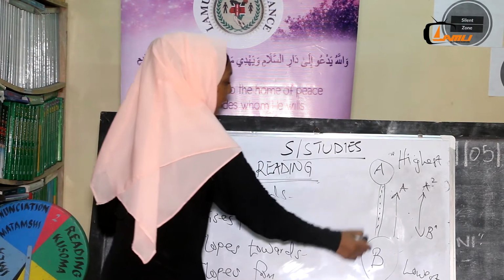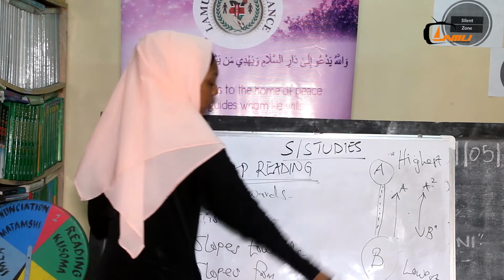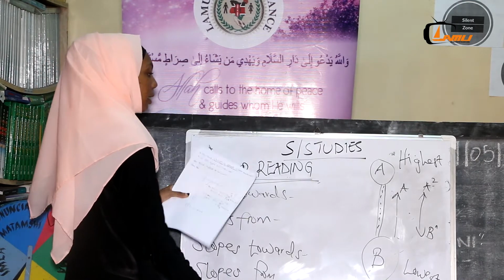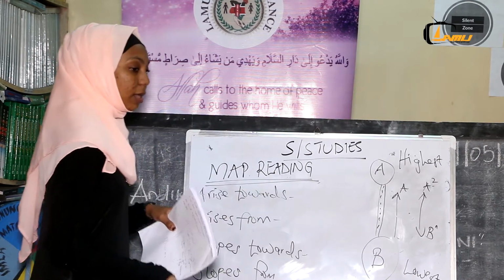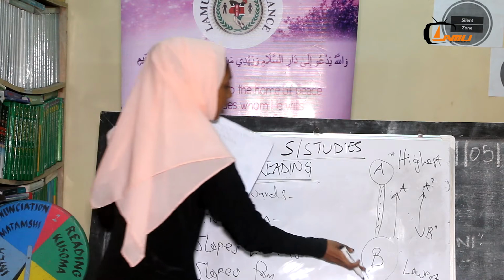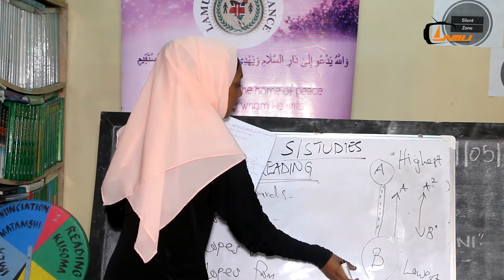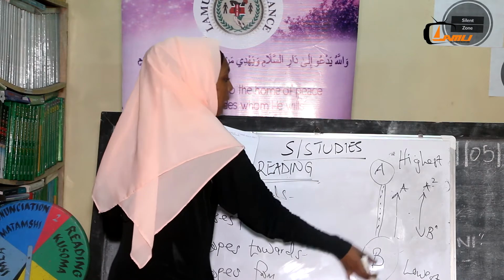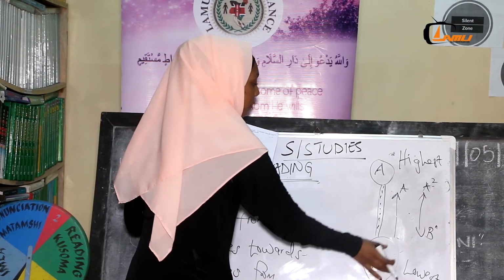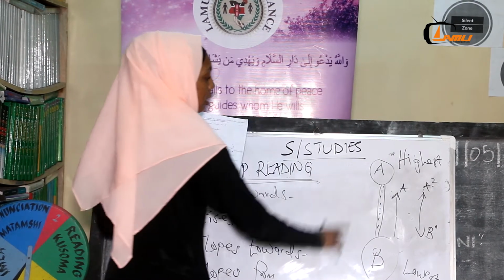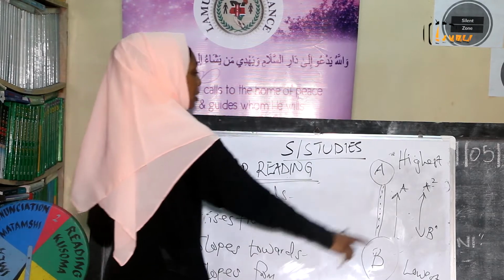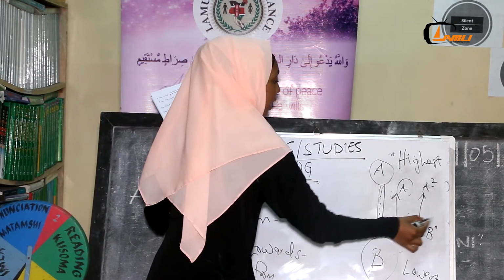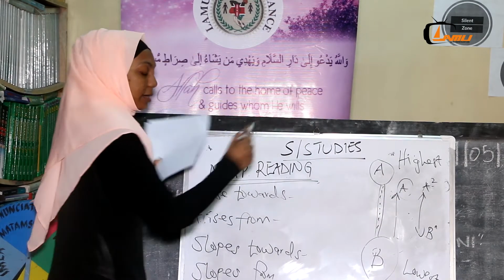This river is flowing this side to the lowlands. So when you are told to arise from, you will mention the one you know, the lowest point is B. So inapanda kwenda A. So you will say from B to the unmentioned one, which is A. Arises towards is only one answer, but arises from is two answers.